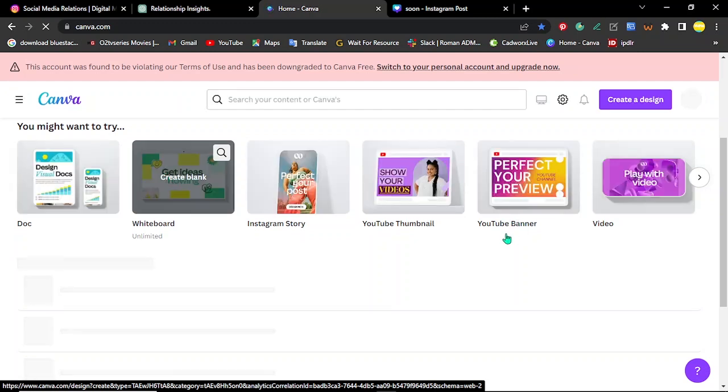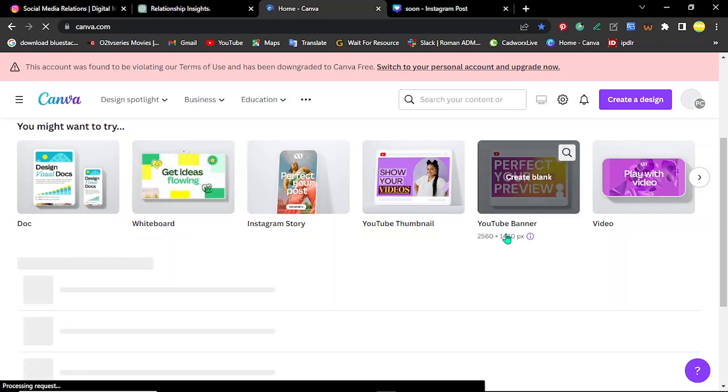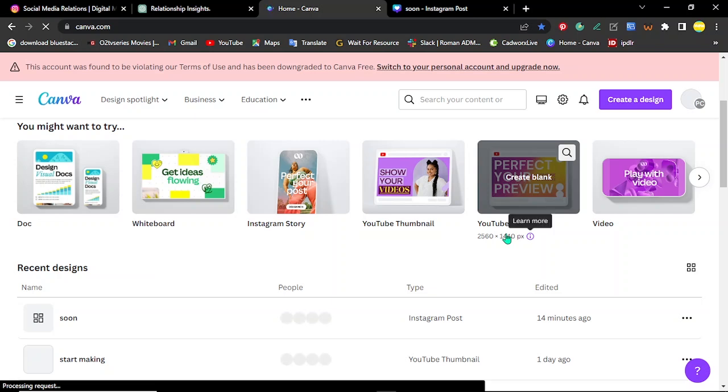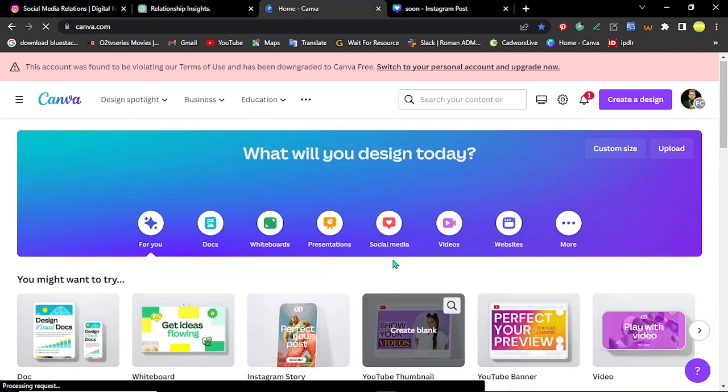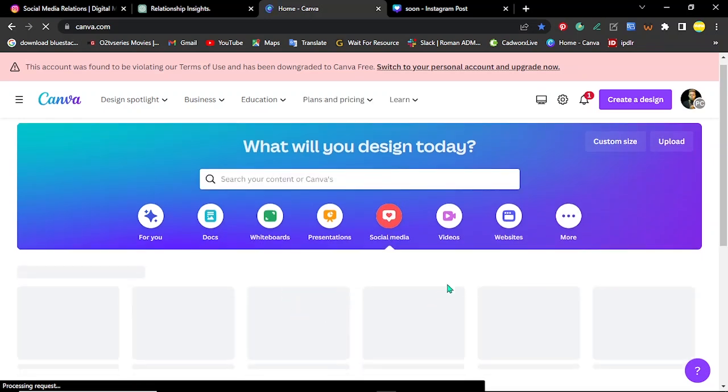And if you have probably another way to design, you can actually choose that also. But I really use Canva a lot, even though I know how to do Adobe Illustrator. I know how to design with Illustrator and probably Photoshop. But when I decide to be kind of lazy, then I go into that. So you can go to social media, right?